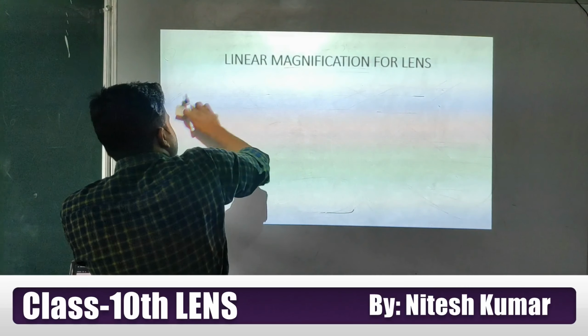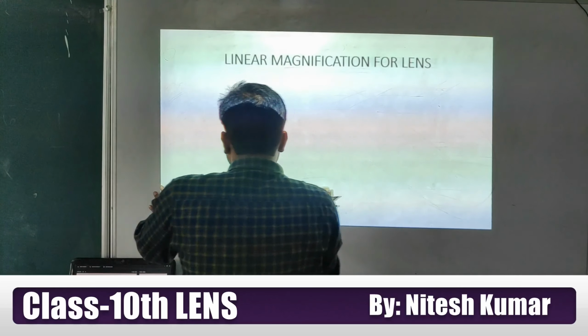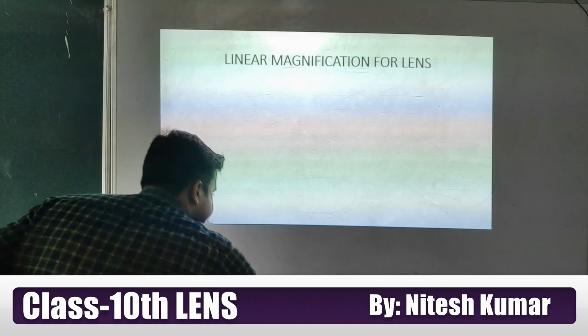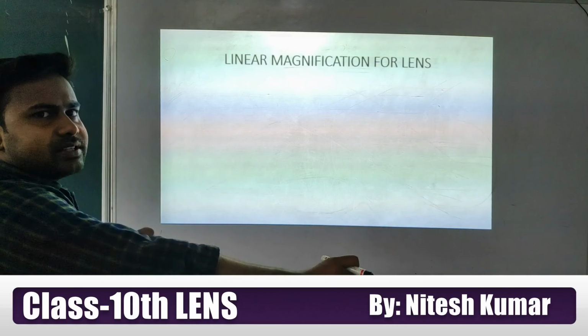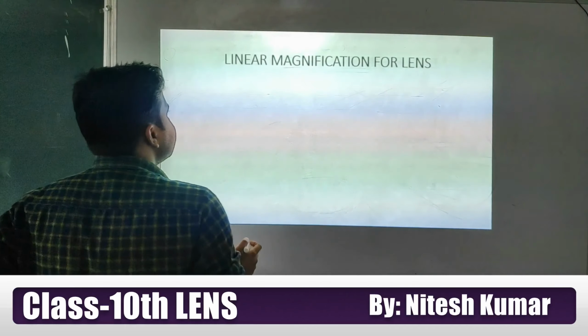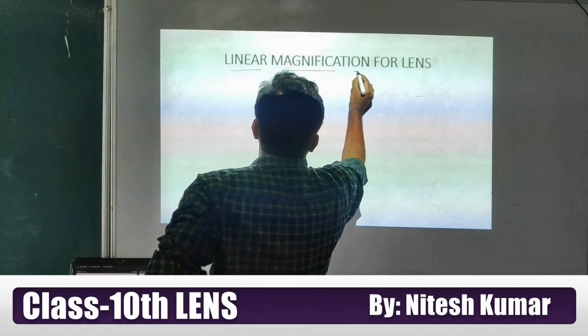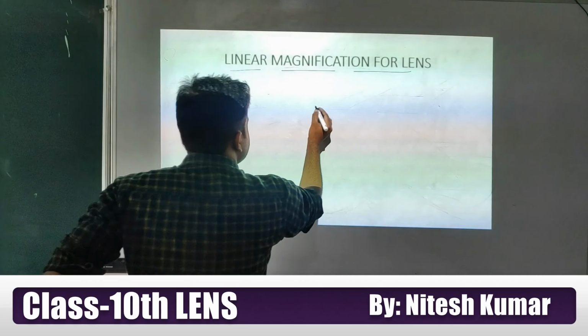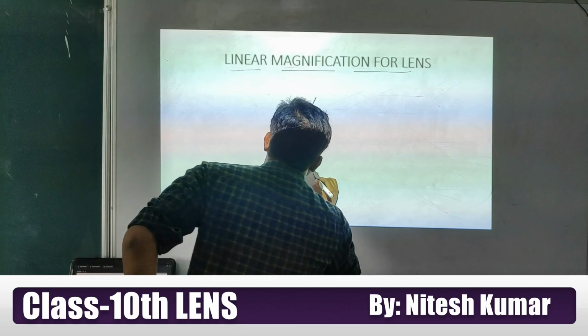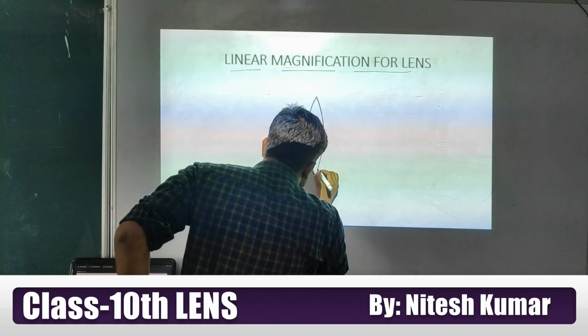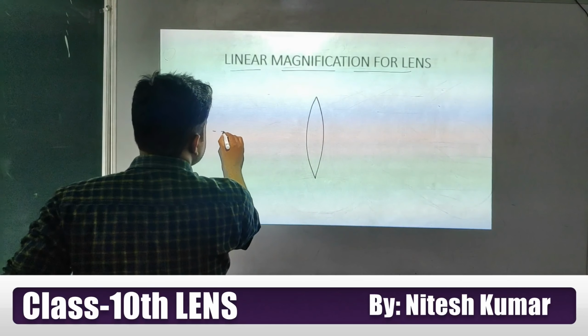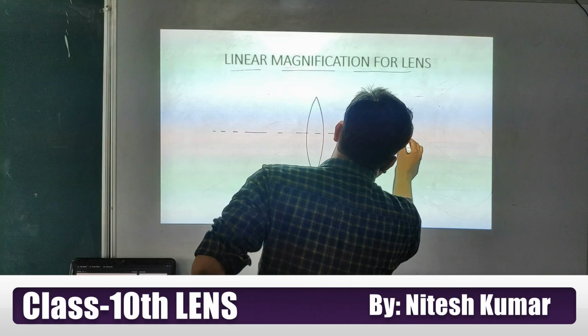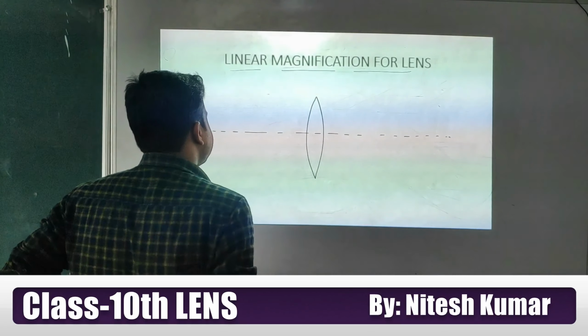Here I am discussing the lens formula and the magnification formula of the lens. So I am going to discuss linear magnification for a lens. Here I am considering a convex lens case, and using this ray diagram we will discuss the magnification formula.